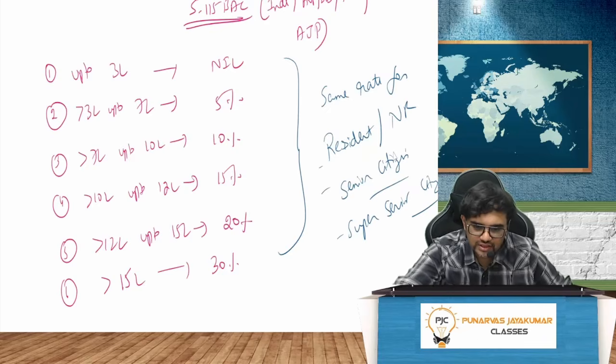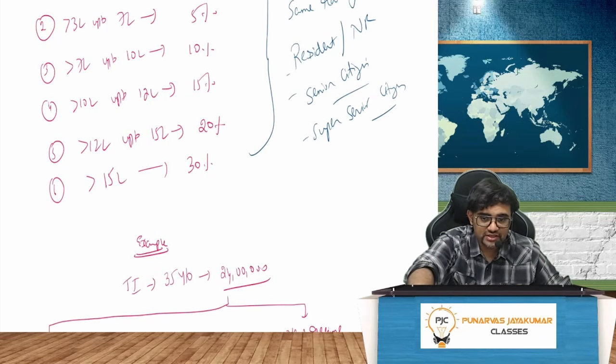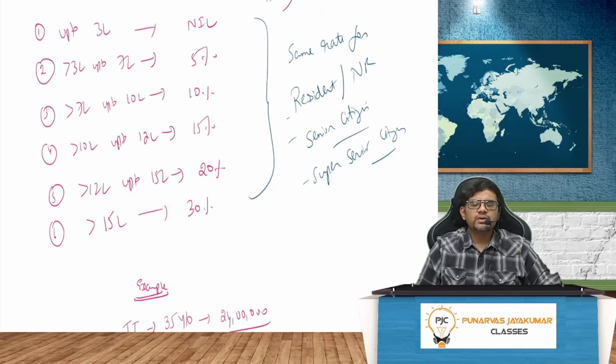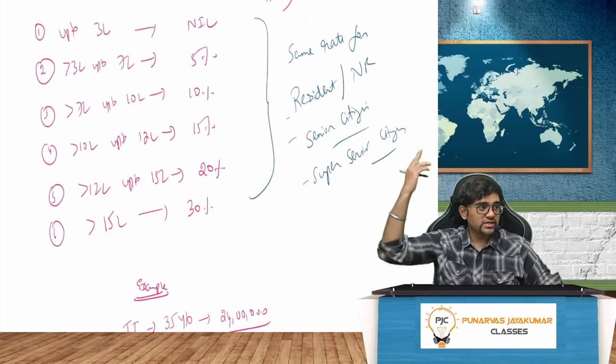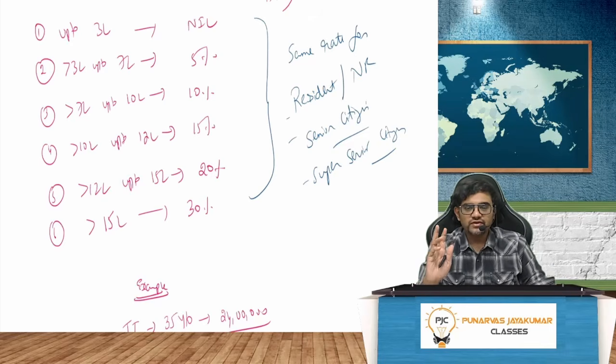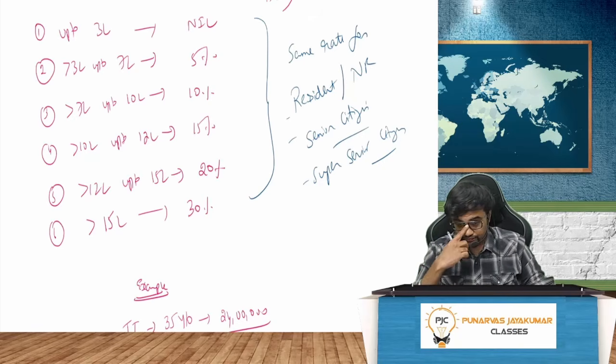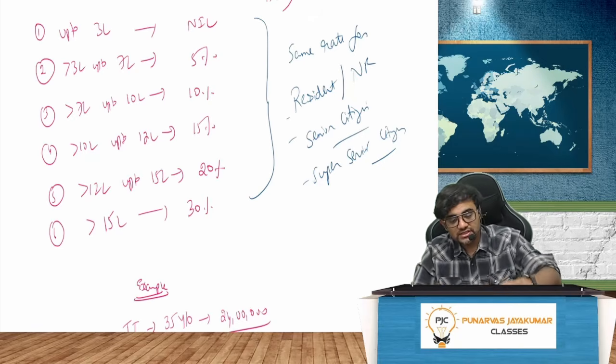Whereas for the old regime, there was a different basic exemption limit. But here, if you are a resident, senior citizen means what? Tata. Super senior citizen means super tata. So for a normal fellow, you and me, tata fellow and super tata fellow, the slabs are the same.